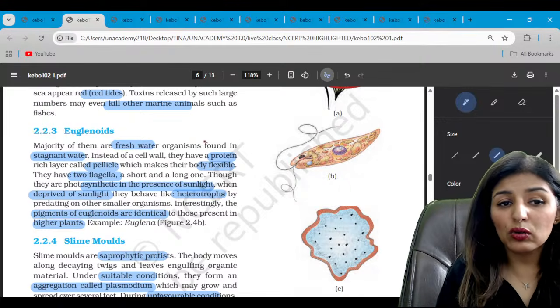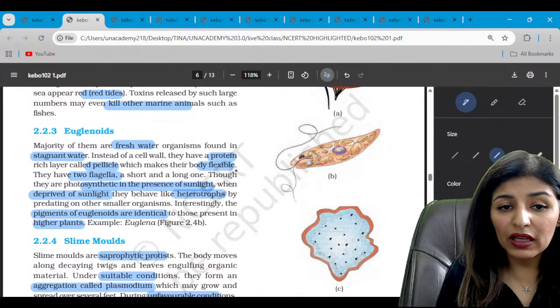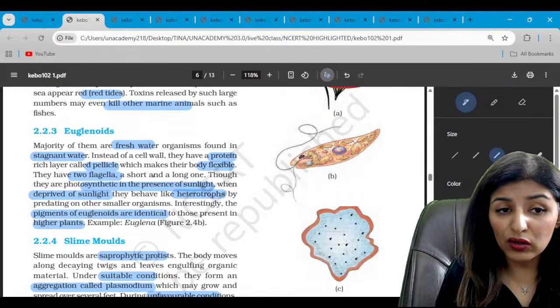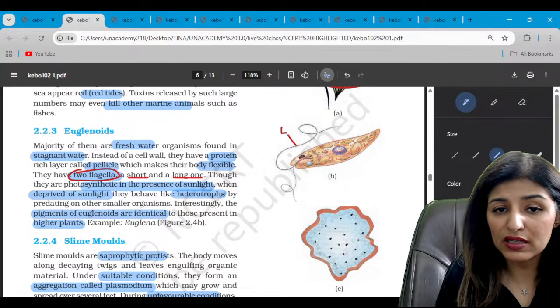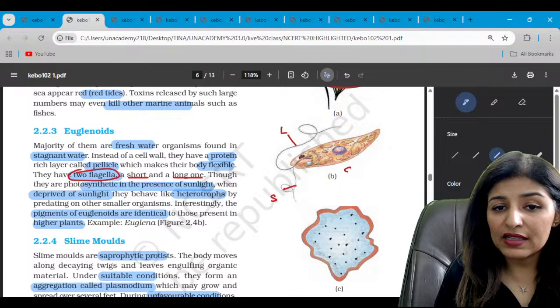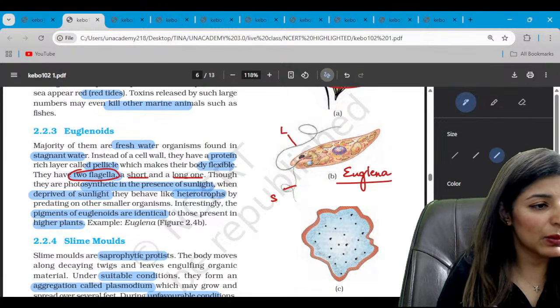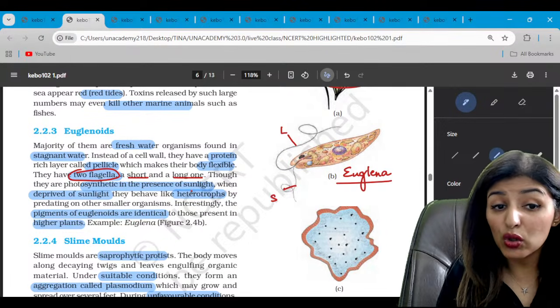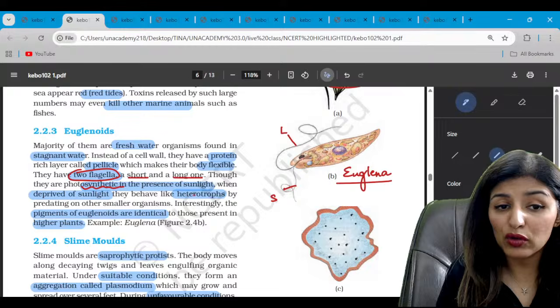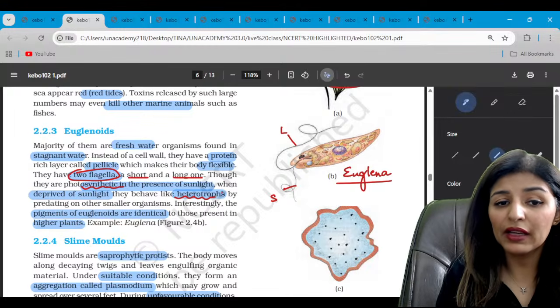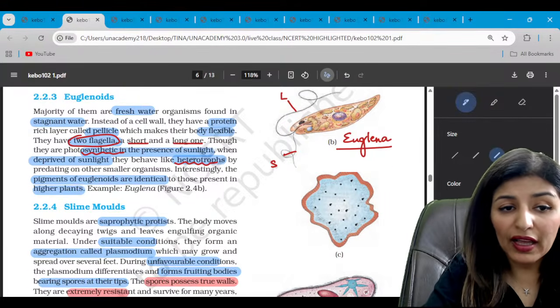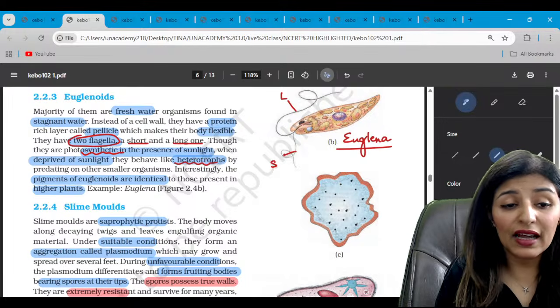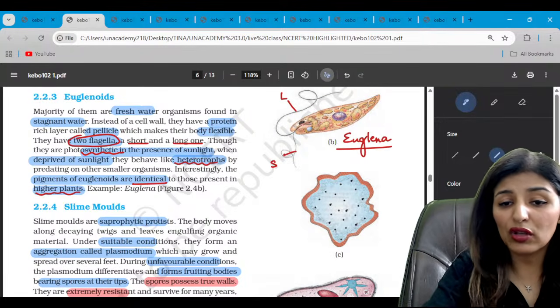So this is Euglena. This is the example of Euglena, which shows two flagella, one short, one long. So this is the long one, this is the short flagellum, right? Now Euglena is a connecting link between plants and animals. So it shows mixotrophic nutrition. In the presence of light it will be photosynthetic, in the absence of light it will be heterotrophic, right? And the pigments present are identical to those of higher plants.